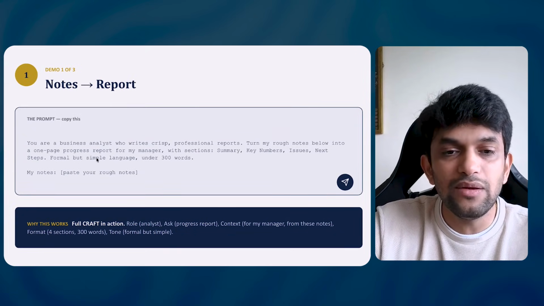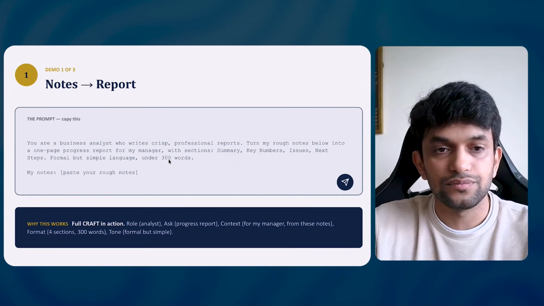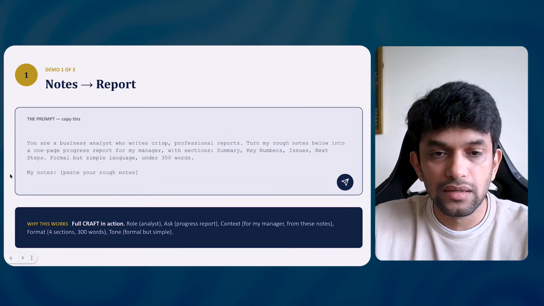Now I will paste my prompt over here. Let me copy this, Command A, Command C, and paste it into ChatGPT. Let me first create a project. Why do we create a project, guys?